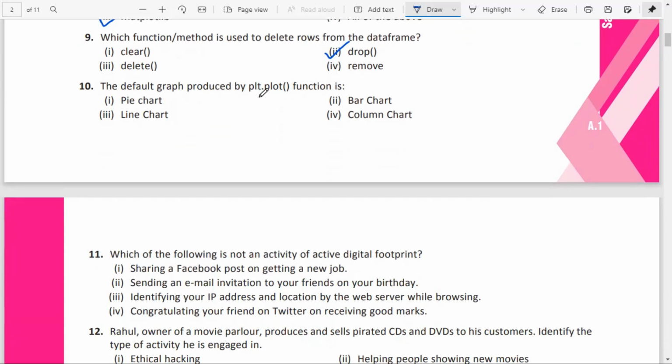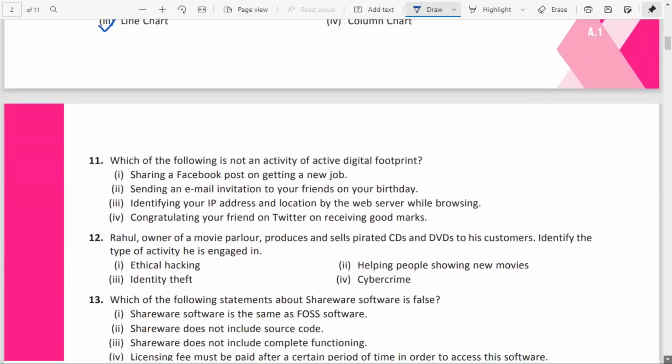The default graph produced by the plt.plot function is for which one? It is for the line chart. For the bar chart, if it is a horizontal bar chart, which one? We have the barh function. If it is a normal vertical bar chart, the bar function is there. Otherwise, for the pie chart, we have plt.pie. Okay, here it will be plt.bar for the vertical bar chart and plt.barh for the horizontal bar chart.